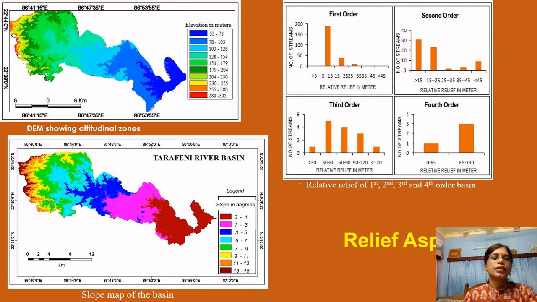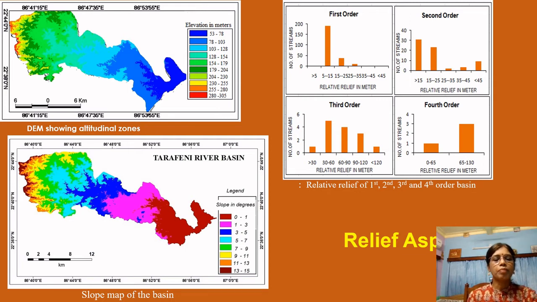The maximum elevation is observed in the source area, surrounding the first order basin, approximately 280 to 300 meters, and from there the elevation gradually declines to the southeast direction.